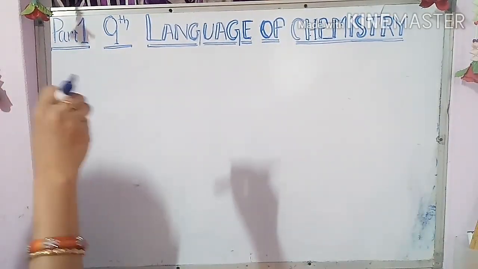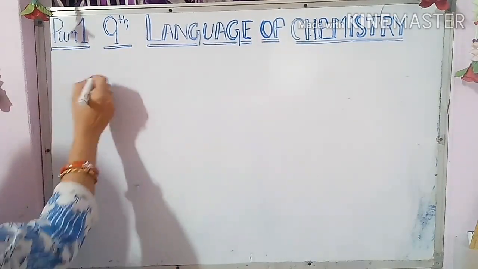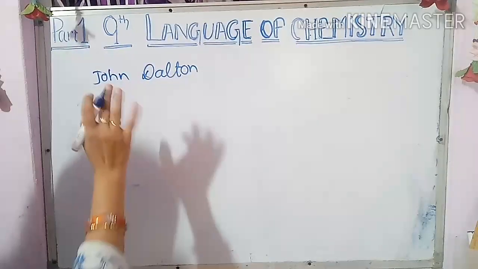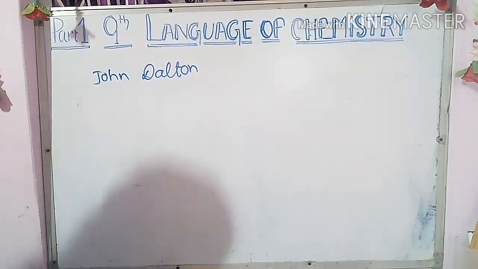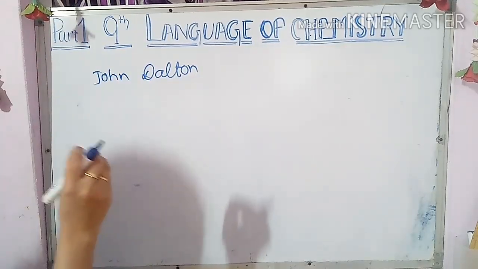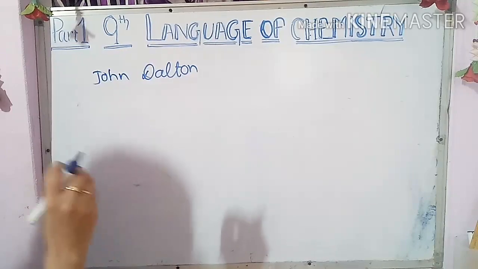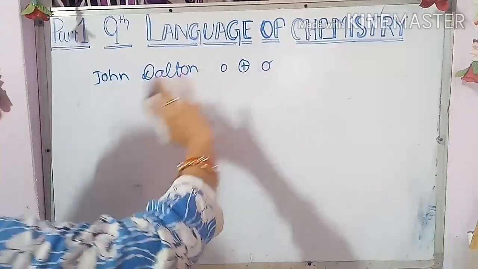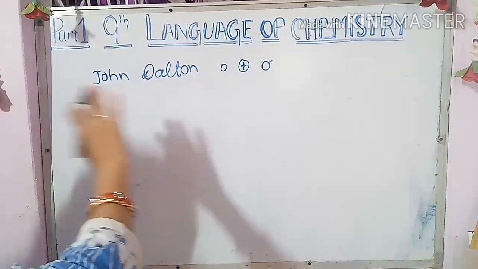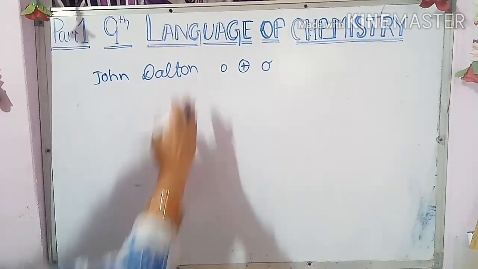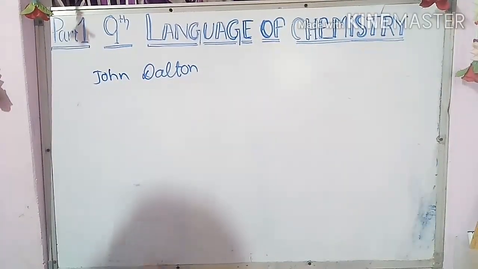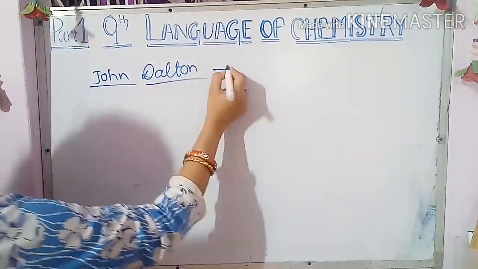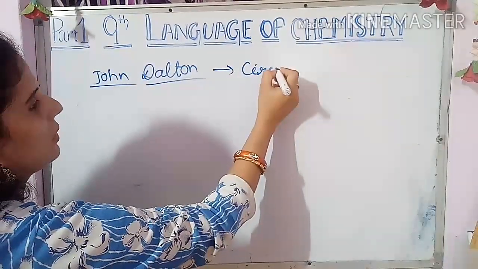For this representation of the symbols, first one scientist, John Dalton, gave some symbols. And what was the type of symbols? Some circles and circular symbols with enclosed markings. Markings means, suppose some circles like this and some markings like this or like this. It is not in your course, that's why I am not giving you more idea, so just forget about this. John Dalton first gave circular symbols with enclosed markings. That only you remember.